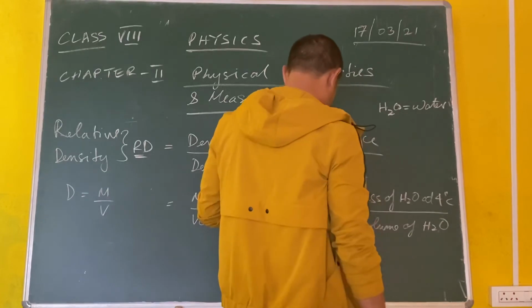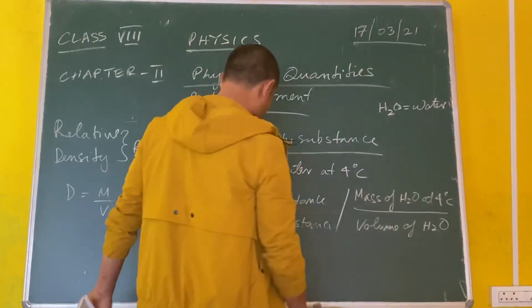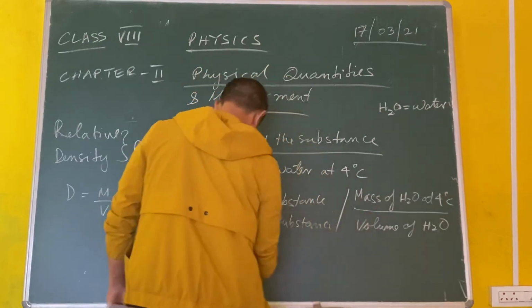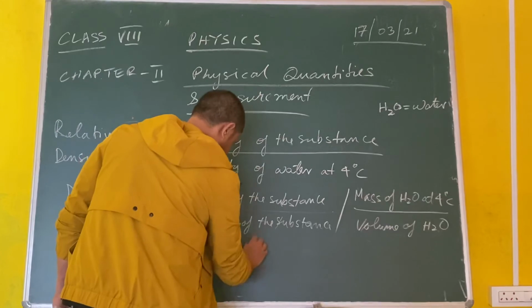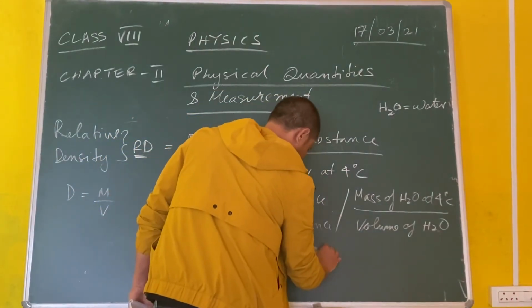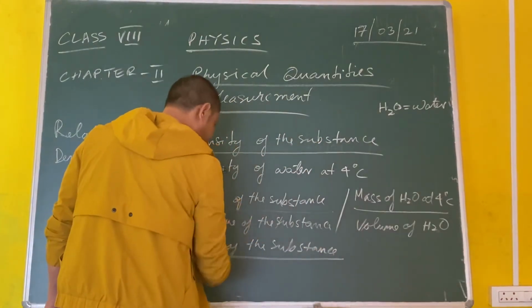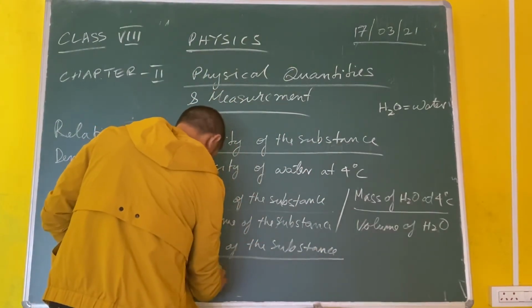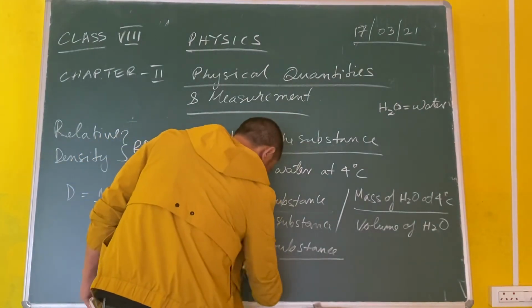Okay. So let's say the volumes of the substance and the water are the same. So the volume will be cancelled out. So what remains in there? Mass of the substance upon, since volume being the same, mass of water.